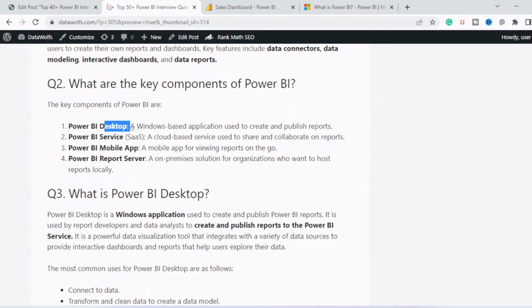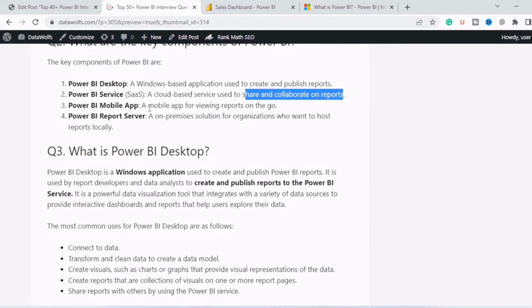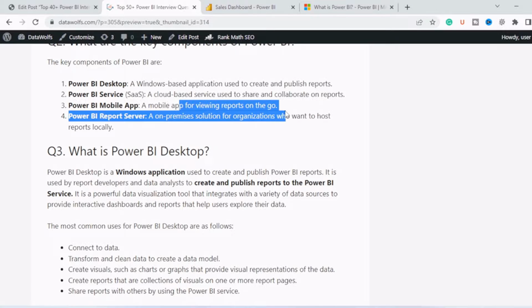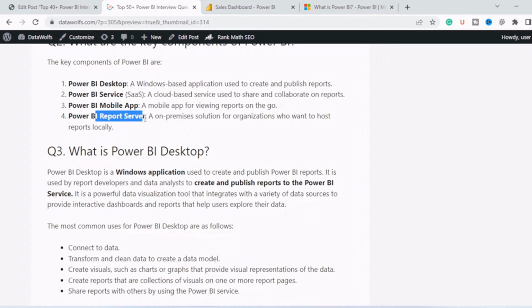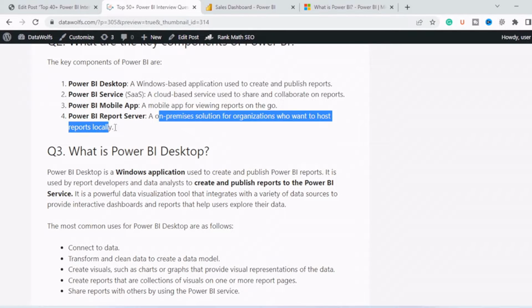So basically, desktop is used to create and publish the report, and Power BI Service is used to share and collaborate on the reports. Then we have Power BI Mobile App, a mobile app for viewing the reports on the go. Then we have Power BI Report Server. It is an on-premises solution for organizations who want to host reports locally.